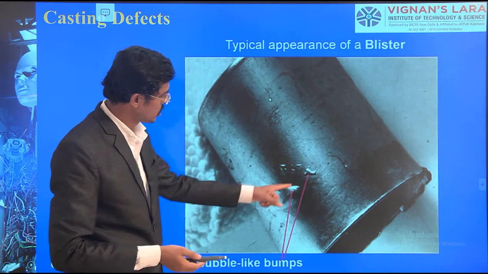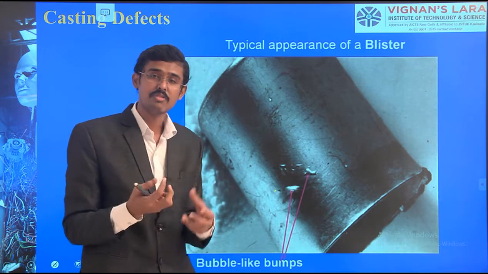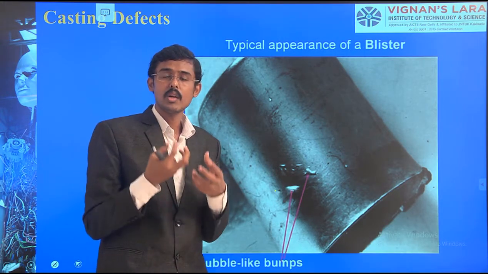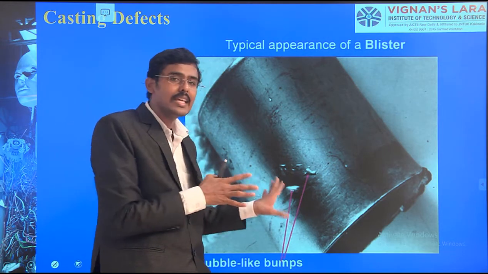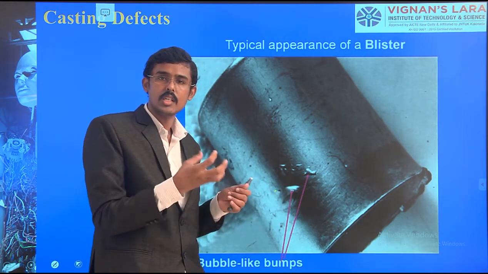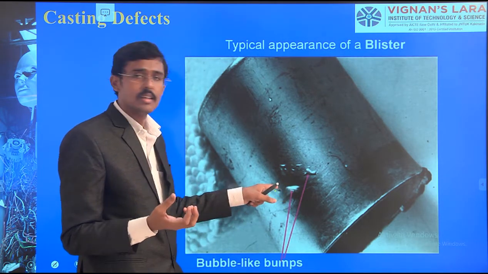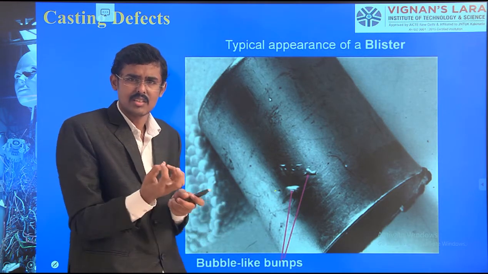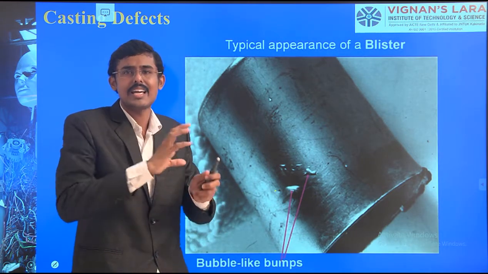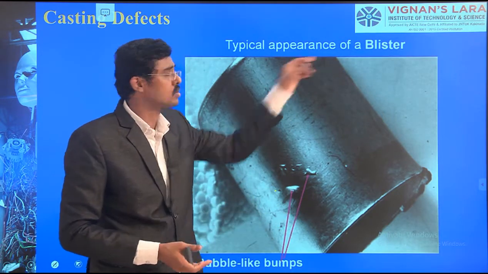So these two regions. How does this come? Evolution of gases not finding permeability or vent holes to escape. Then what happens? It is bubbling out and it is staying there. Blowholes, it is busted out. But the blisters are not busting. It is as if it is trying to come out, but it is staying there itself. If it is broken, it is blowholes. If it is not broken, it belongs to blister.